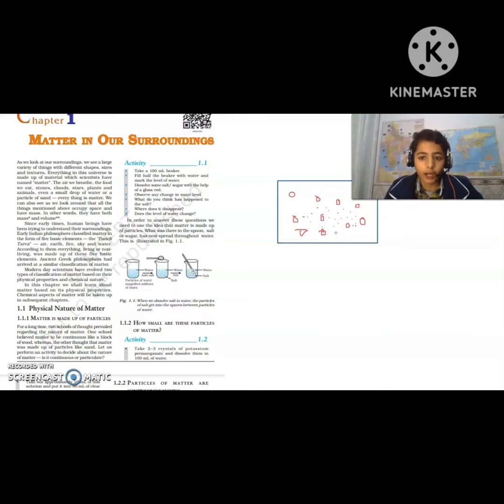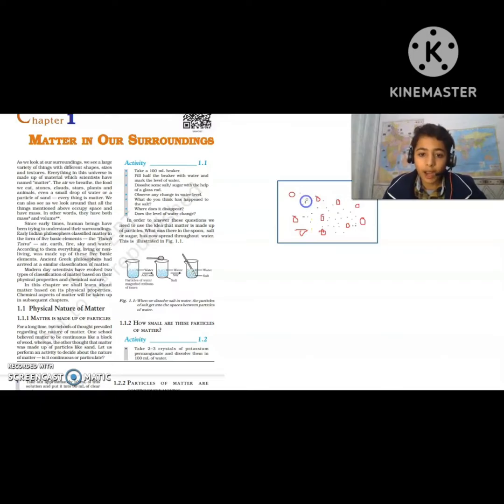So what happened is that when they fill the spaces between water molecules, the water level did not rise. Why? Because they fill the spaces. They don't add a layer of NaCl on the water or below the water, but they fill the empty spaces present in between the water molecules.